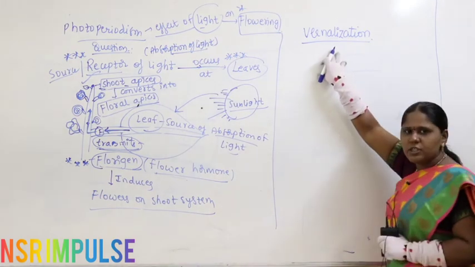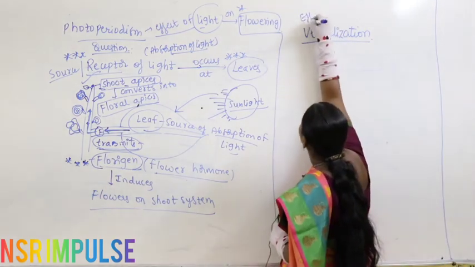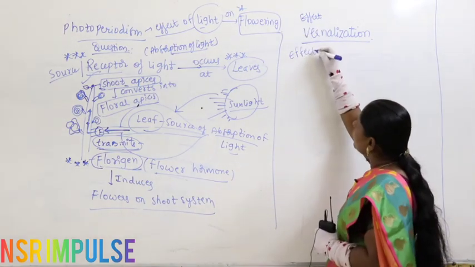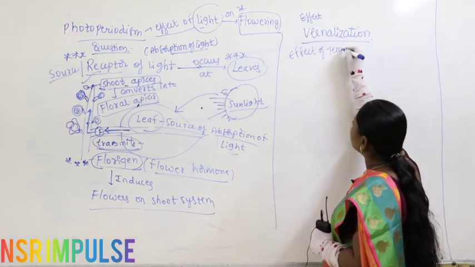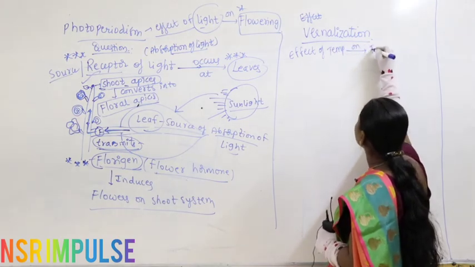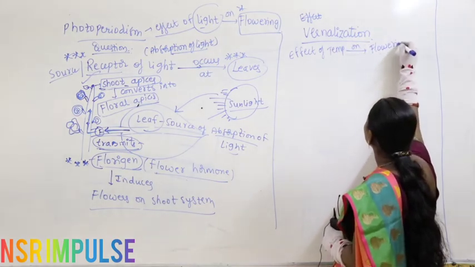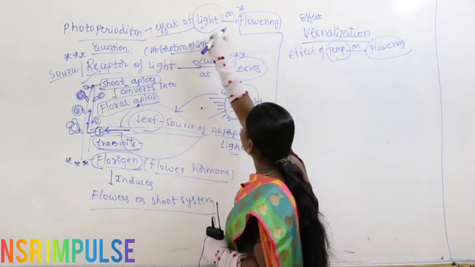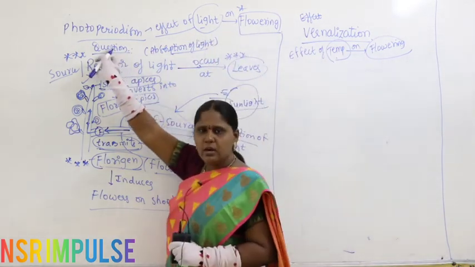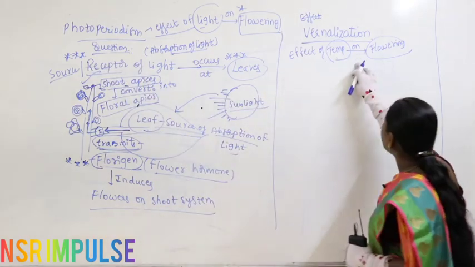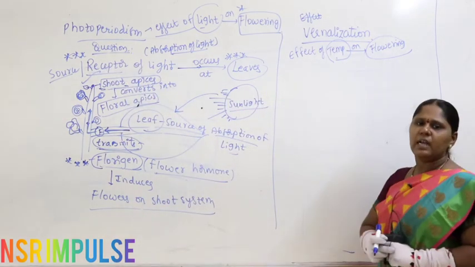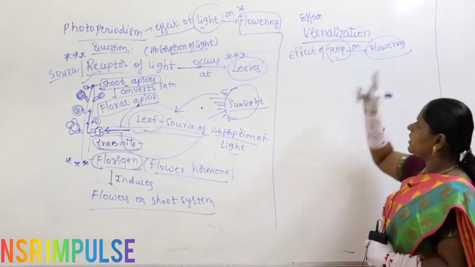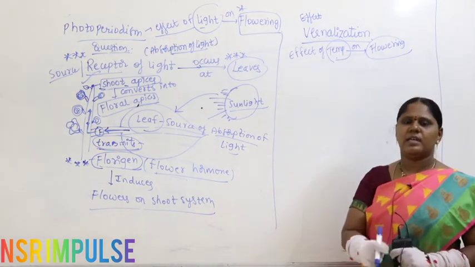What is vernalization? This is the effect of temperature on flowering. So the effect of light on flowering is called photoperiodism, and the effect of temperature on flowering is called vernalization.